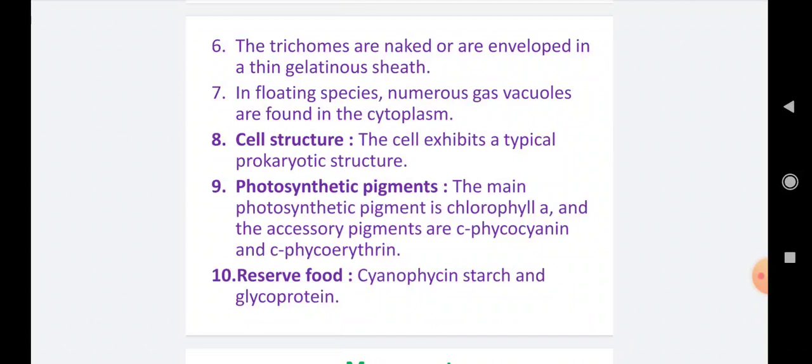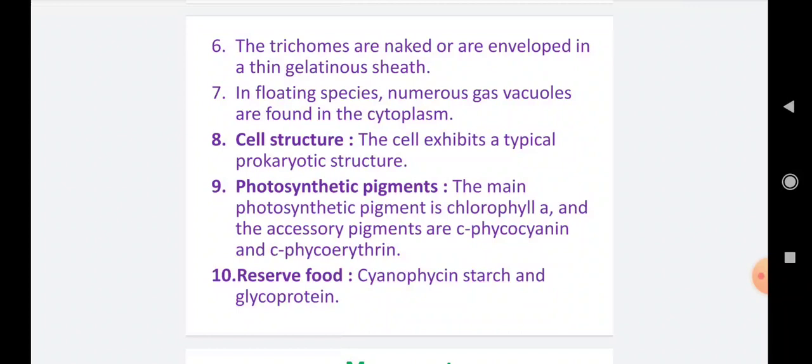Next, number 9, photosynthetic pigments. The main photosynthetic pigment is chlorophyll A. Along with chlorophyll A, the accessory pigments are also present. They are C-phycocyanin and C-phycoerythrin, and these are the major pigments in the cyanobacteria or cyanophyta. But in case of oscillatoria, C-phycocyanin and C-phycoerythrin are the accessory pigments, and the main pigment is chlorophyll A.